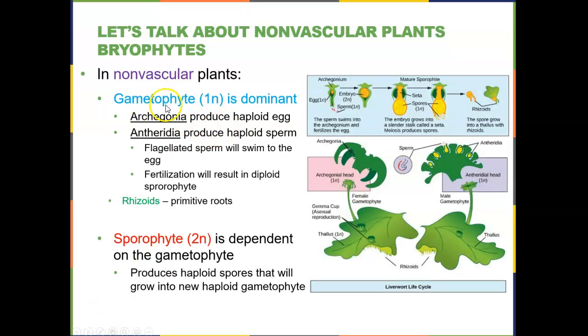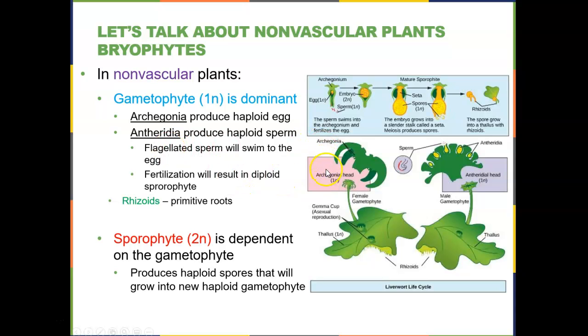So a little bit more about that alternation of generation for non-vascular plants. The gametophyte is dominant. That's what we see here, this gametophyte. We have two of them here. On the gametophyte, you will have something called an archegonia. The archegonia make the haploid egg. So think the gonia part means egg. So the archegonia is this structure right here, and it is going to produce an egg.